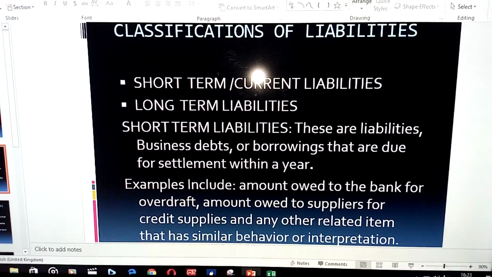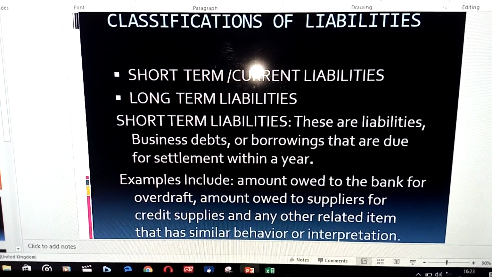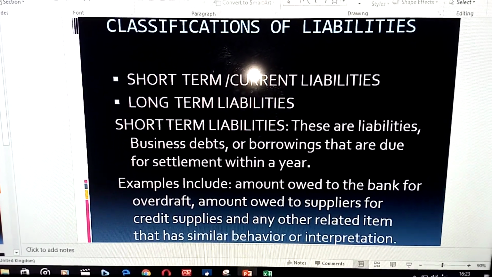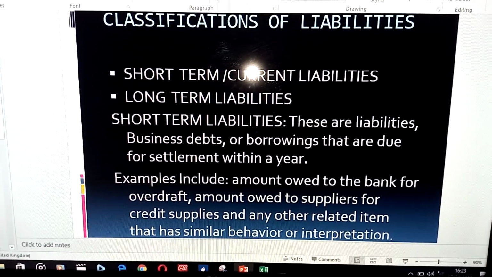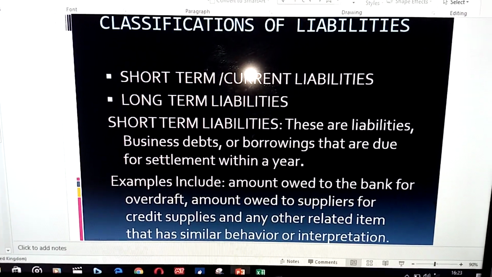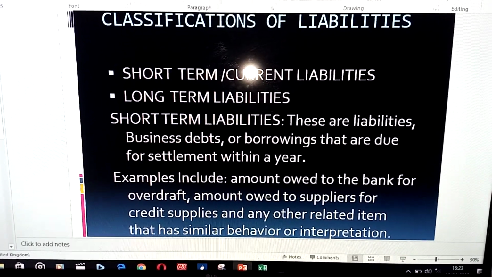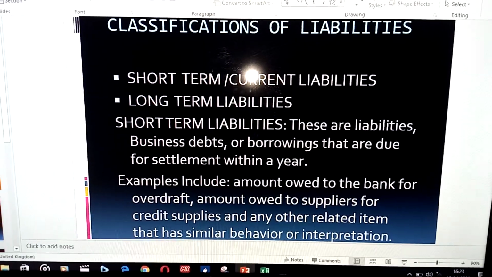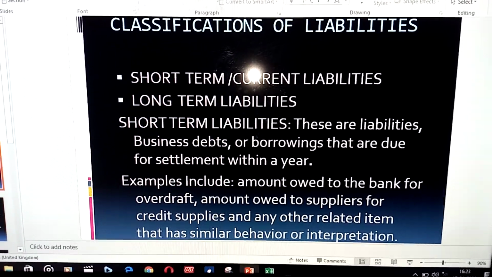Classifying liabilities takes two forms. We can classify liabilities into two: short-term liabilities or long-term liabilities. Short-term liabilities are liabilities or business debts that are due for settlement within a year.